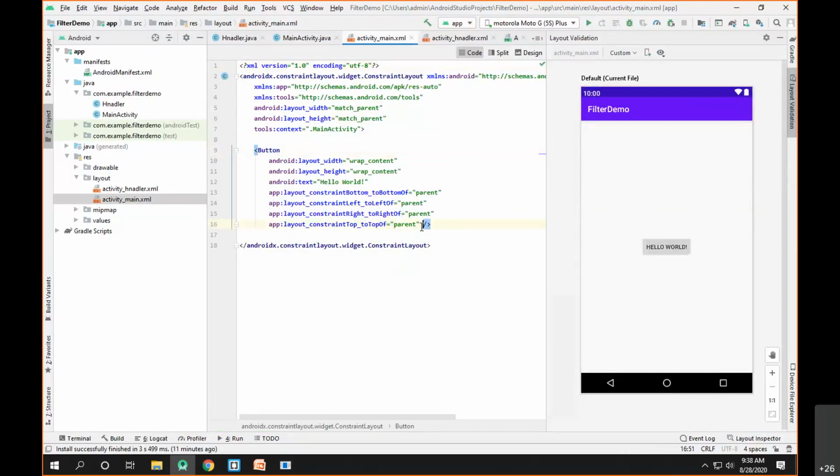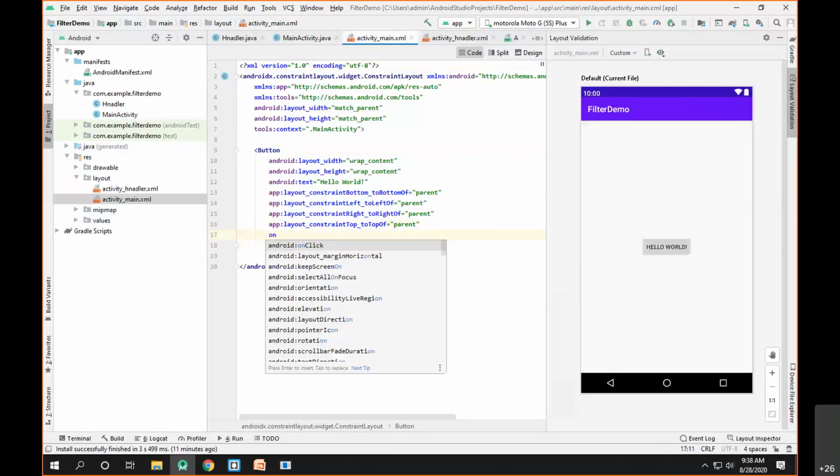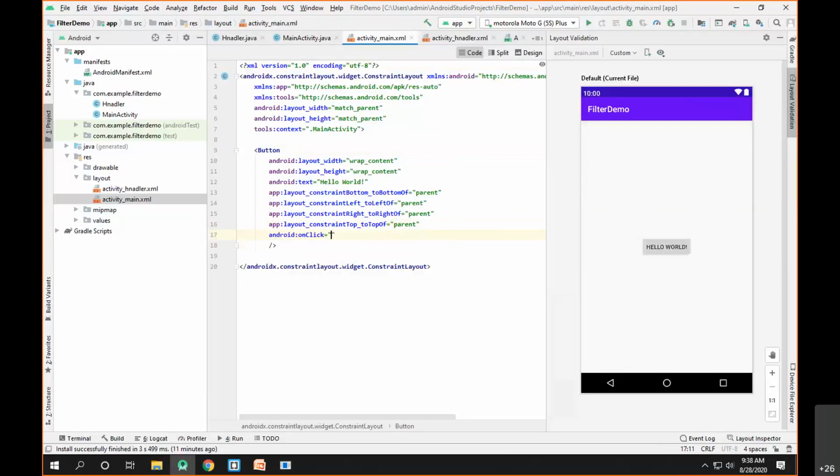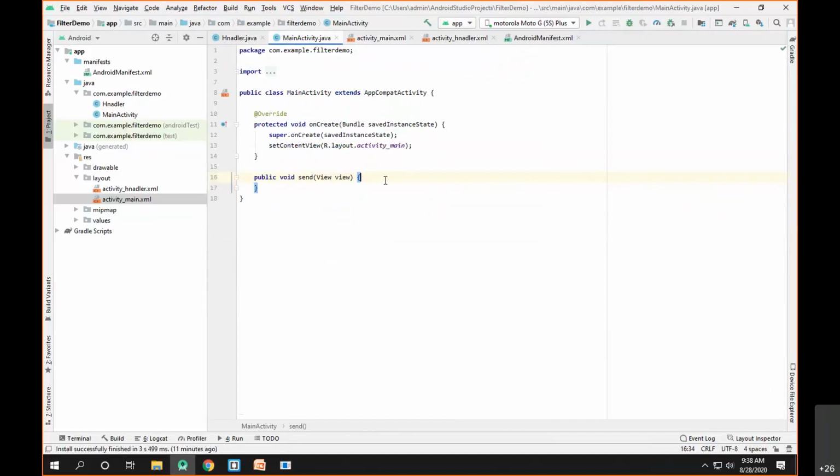So let's see how we can do that. In order to send a broadcast, I need to create an event. So I'll set the click handler for that. That's the on click event, and the handler will be a method. Let's call this particular method send. Again, the method name can be anything; I have given this method name as send, but of course, you can give any other name. Since the send method is not available previously, we have to create this method, just by accepting the suggestion.